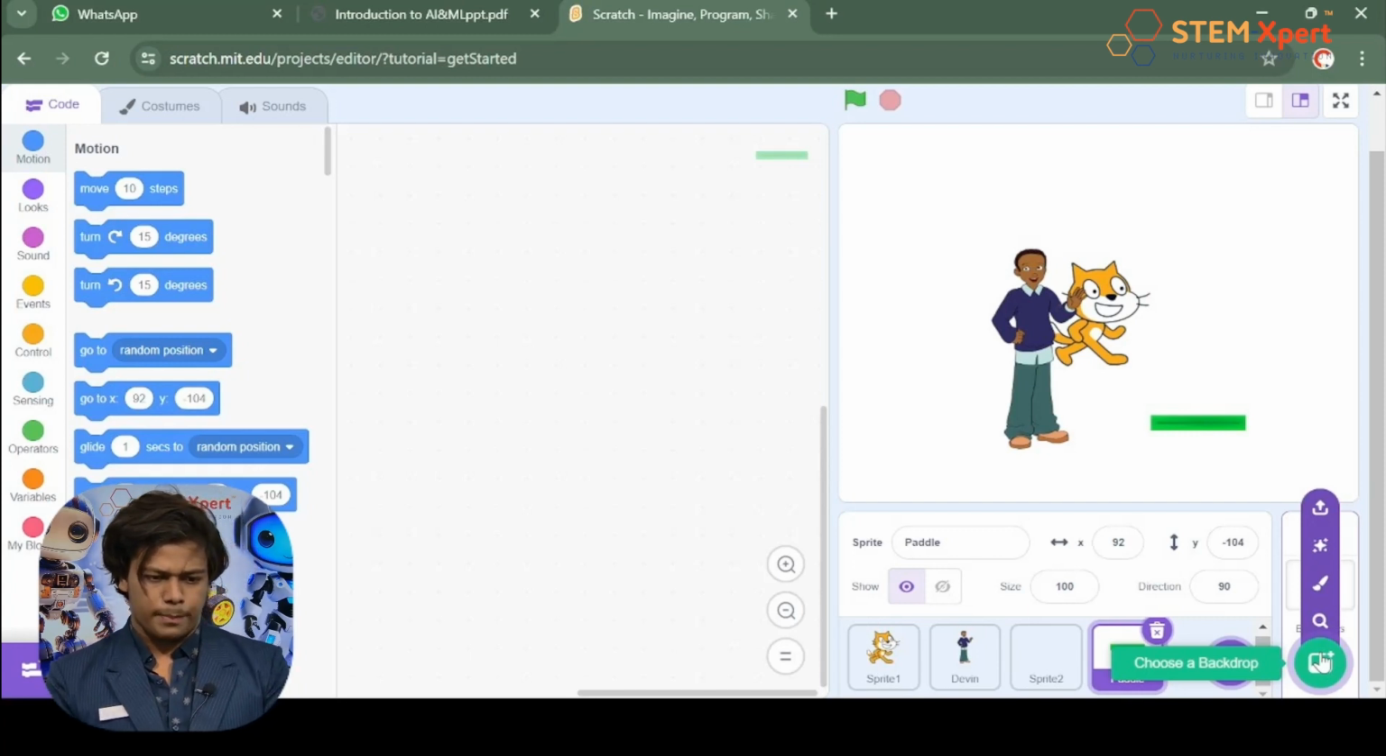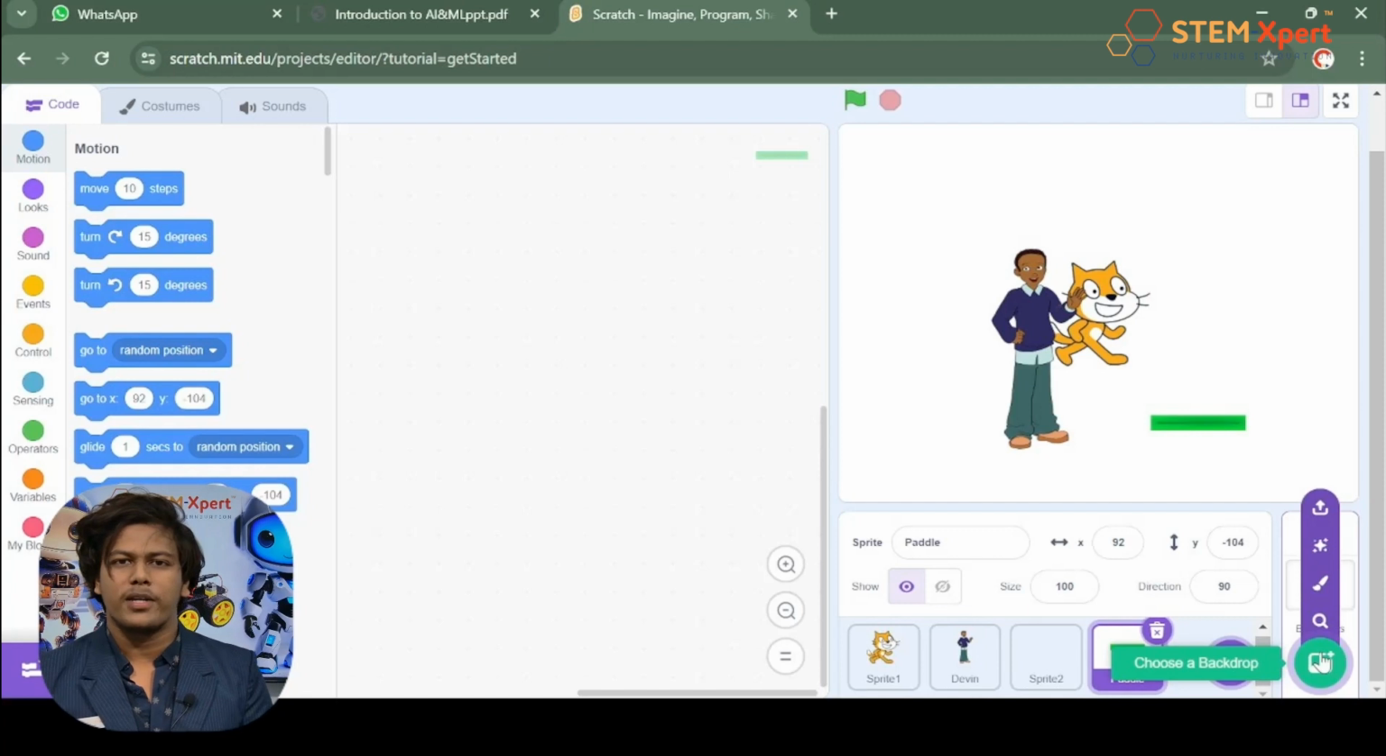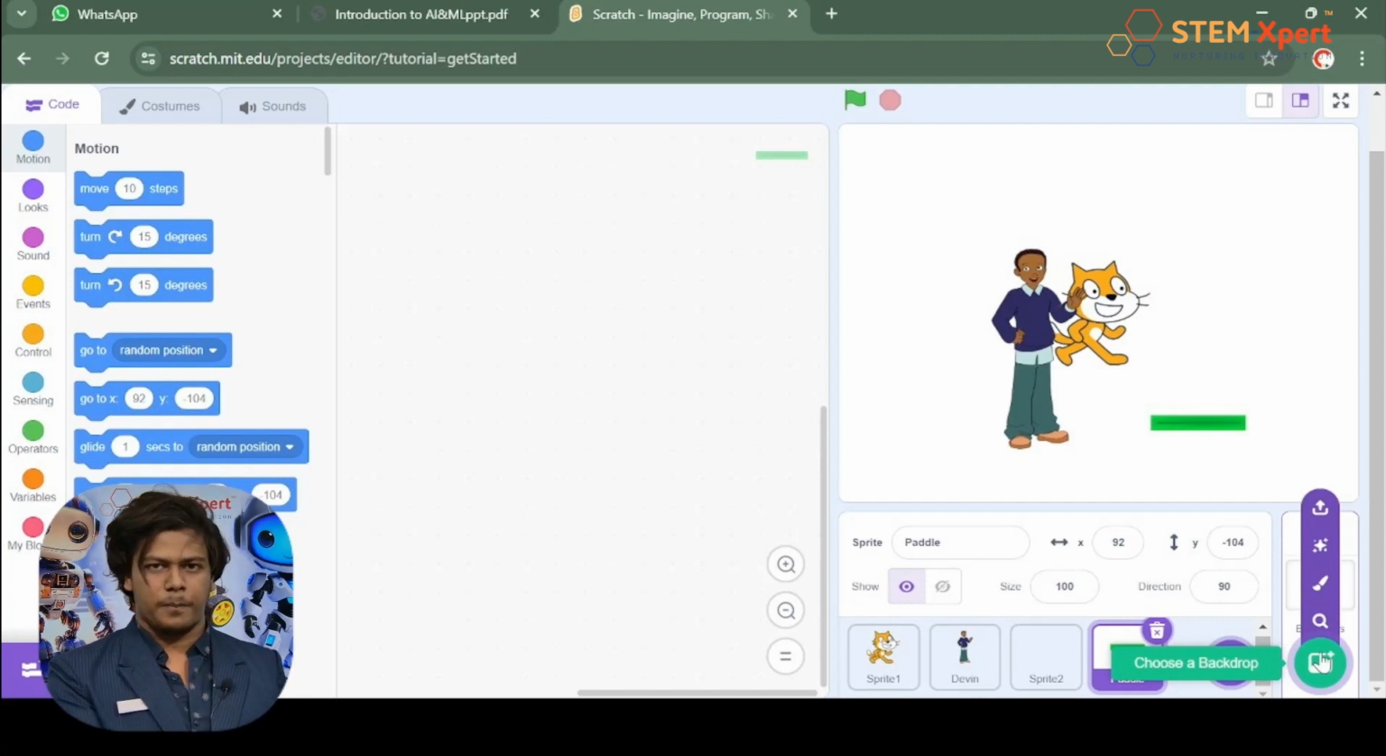Well, and what just happened? Did you see these options before? Feels like these are the same options for adding a new sprite, right? So here we have four options to add a new backdrop, same as sprite. So here we go again.